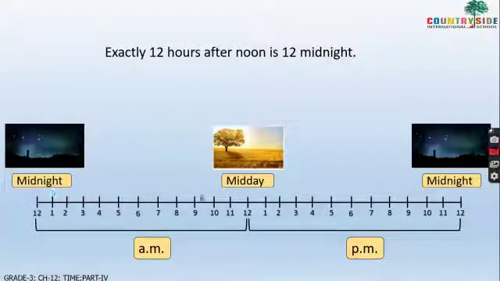From midnight 12 to midday 12 it is AM, and from midday 12 to again midnight 12 it is PM. So this cycle of 12 hours and this 12 hours, it is written as AM and PM. Clear children? So this is very important to understand, when to write AM and PM.